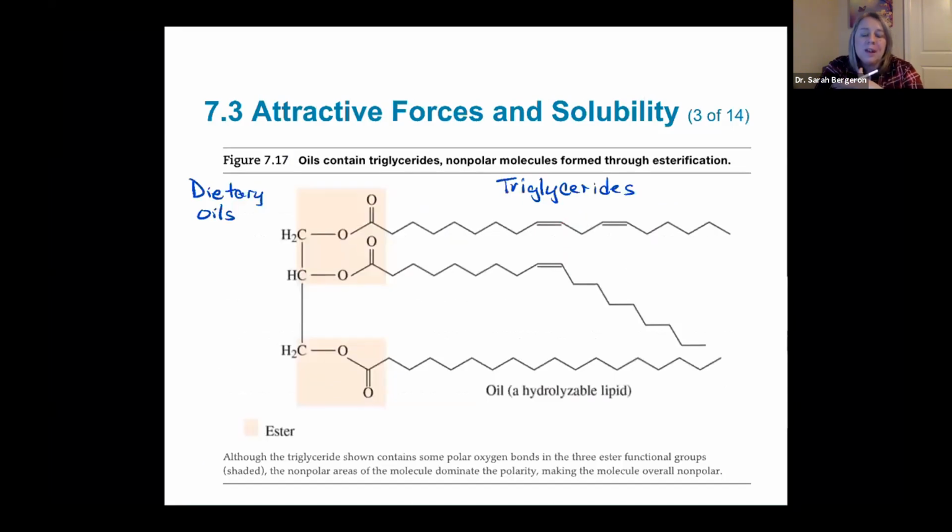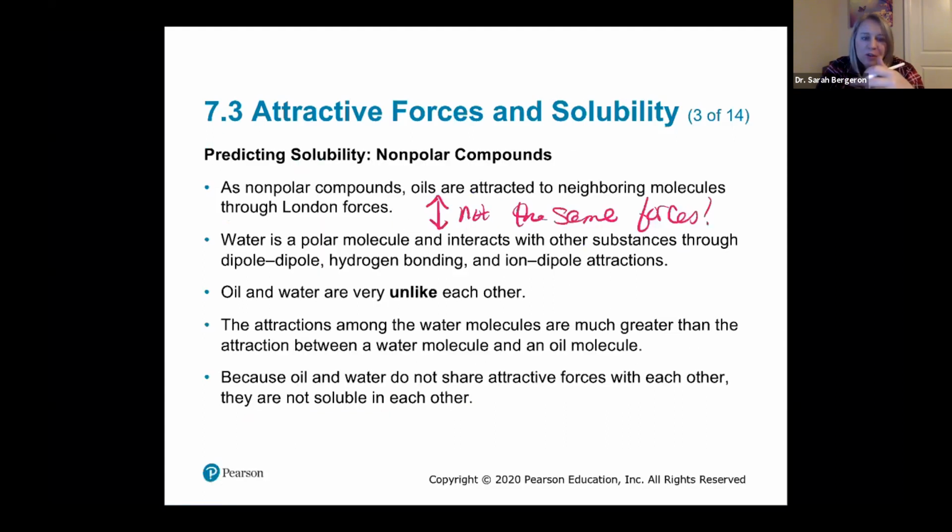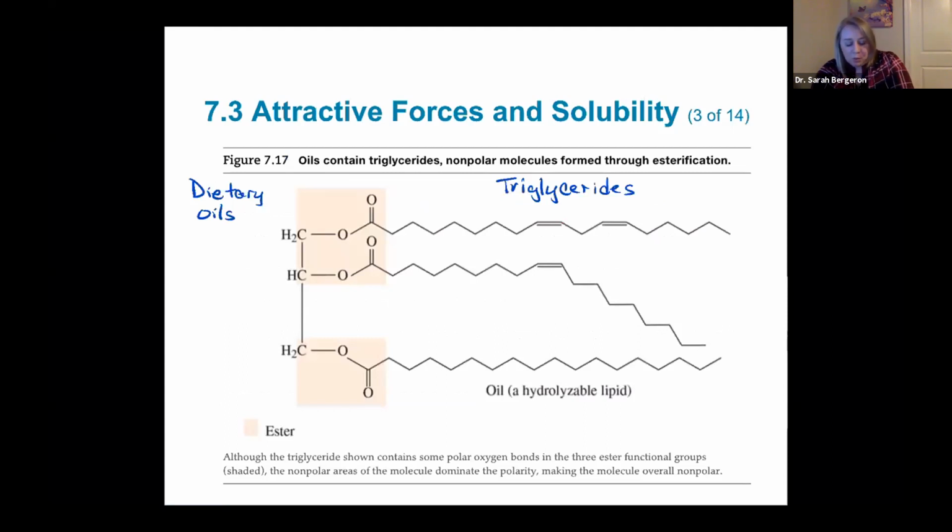So when we talk about oils, what I want you to think about is, what is an oil? So water, that's water. And we know that water has a partial negative charge over here, a partial positive here, and a partial positive here. So it's very polar.